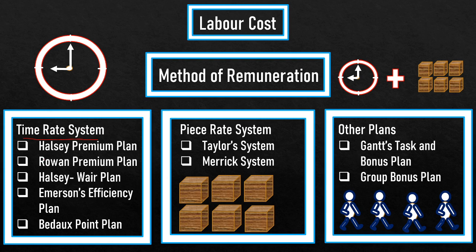The plans are provided by Halsey, Rowan, the Halsey-Weir Plan, the Emerson Efficiency Plan, and the Bedaux Point Plan. Under the piece rate system, 2 plans are provided, one by Taylor and another by Merrick. Other plans are the Gantt task and bonus plan, and if bonus is provided in groups, then how wages are calculated under group bonus plans.